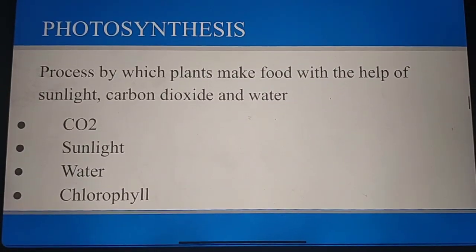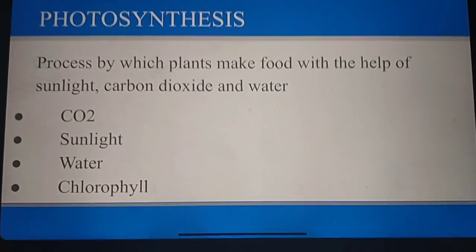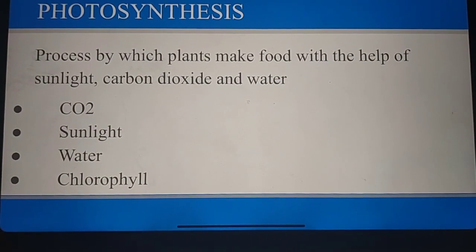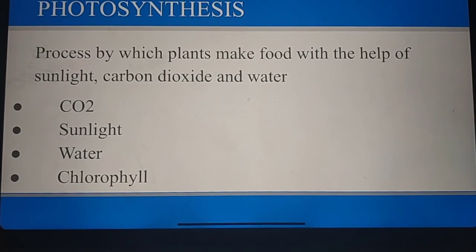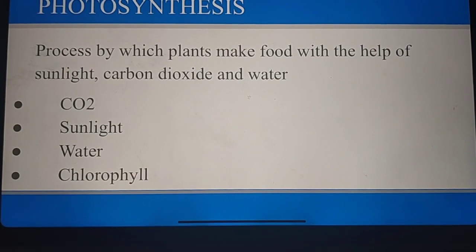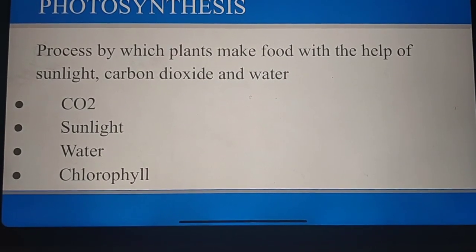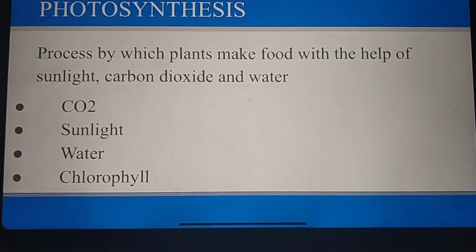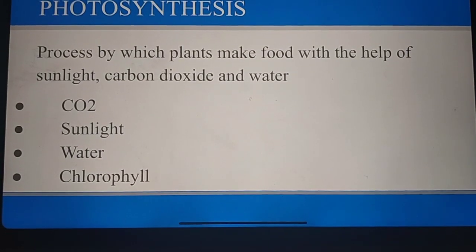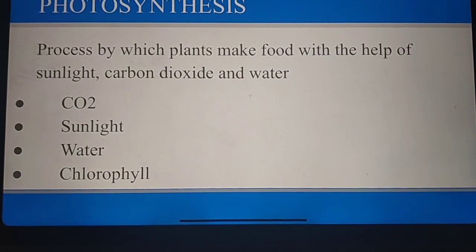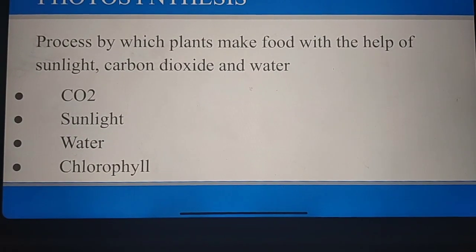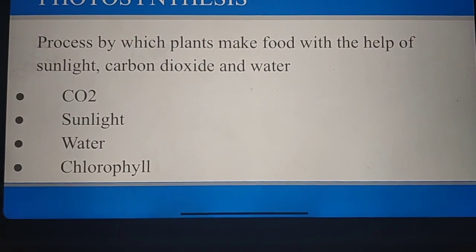Next is an important process, that is photosynthesis. Actually, this is the food preparation process. Photosynthesis is the process by which plants make food with the help of sunlight, carbon dioxide and water. For photosynthesis, a plant needs carbon dioxide, sunlight, water and chlorophyll. These four things are needed. What is chlorophyll? Chlorophyll is the green color pigment present in the leaves, and chlorophyll helps leaves absorb sunlight. Leaves are the site of photosynthesis.